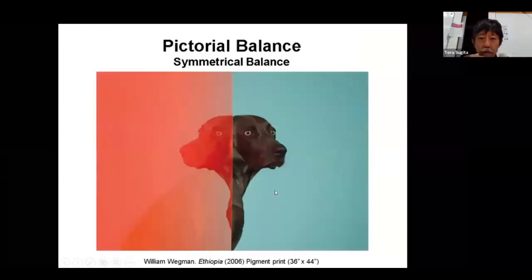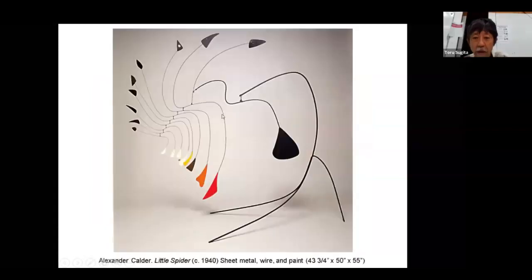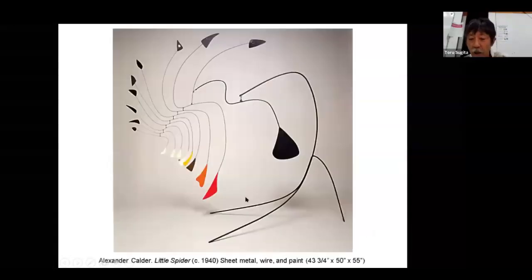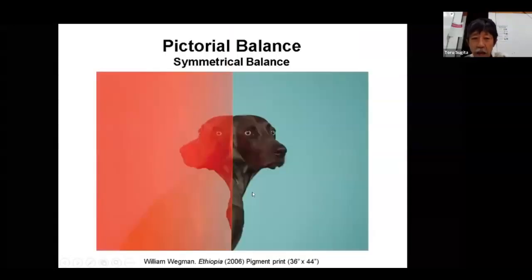A couple of important vocabularies. If it's a 2-dimensional plane, we may call it a pictorial balance, okay? So pictorial balance is different from actual balance. Actual balance is typically about 3-dimensional work. And pictorial balance is more about 2-dimensional work, okay?